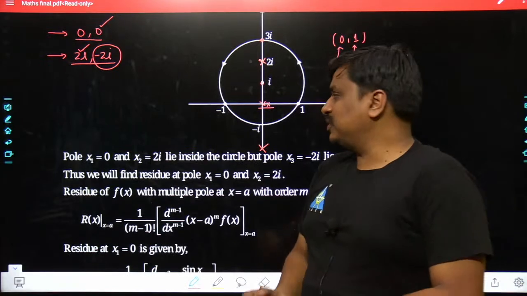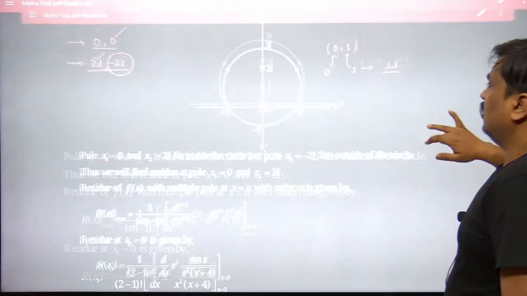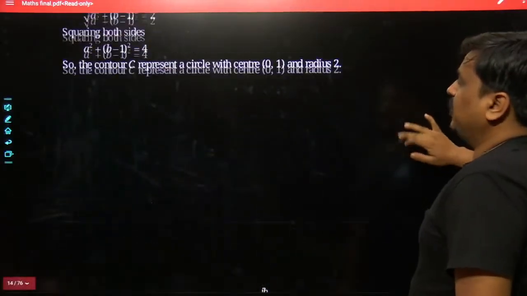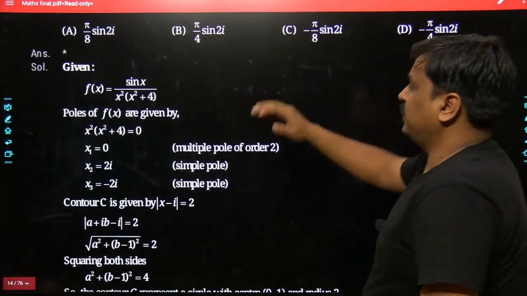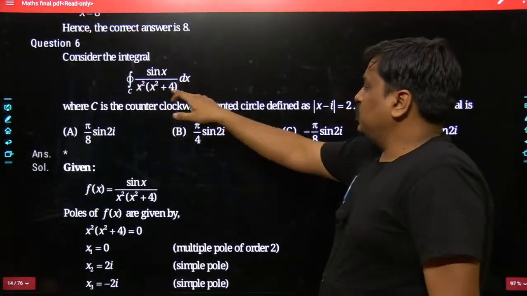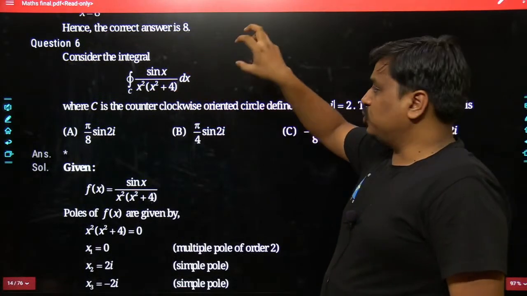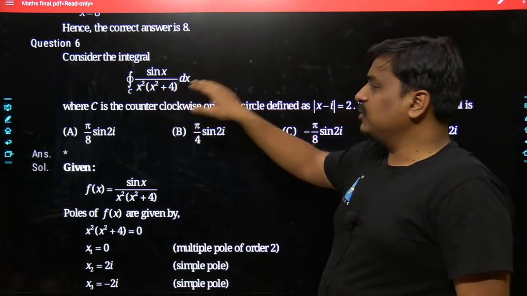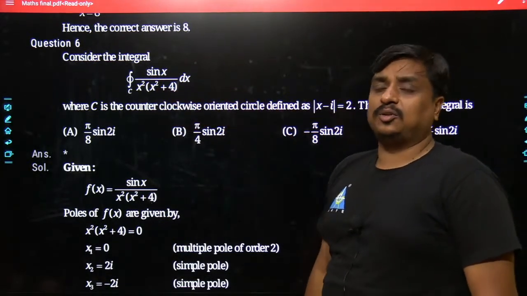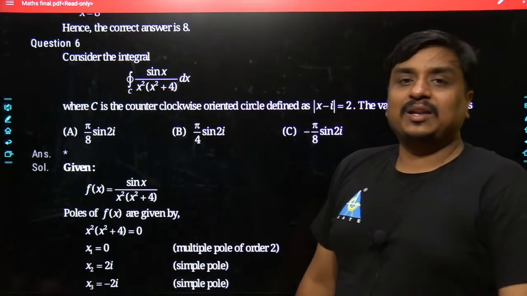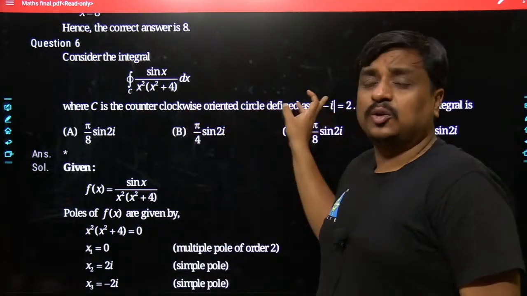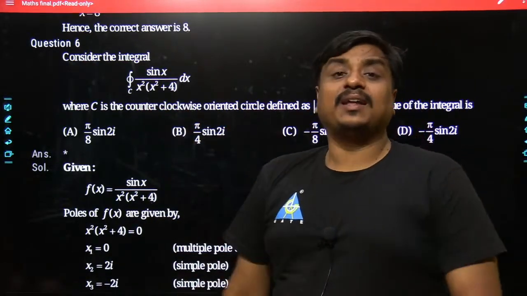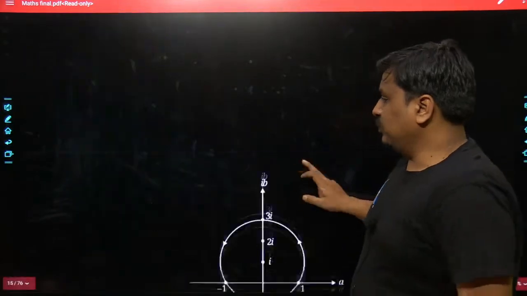So if we would be searching the closed line integral of the complex function sin of x divided by x square into x square plus 4, that would be equal to 2 pi i, and now you will be taking the residue at x equals 0, and similarly you will be taking the residue at x equals 2i, whereas minus 2i could not be encircled by this closed contour, so definitely that would be left out. So in the same procedure we have to go ahead.